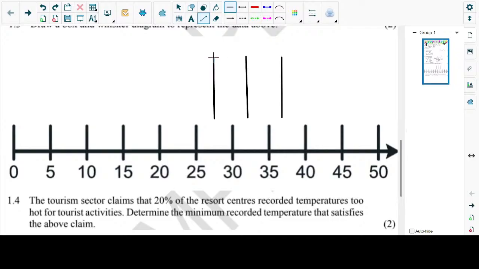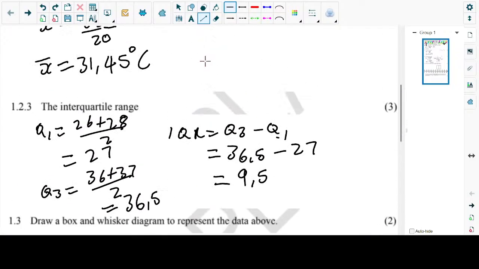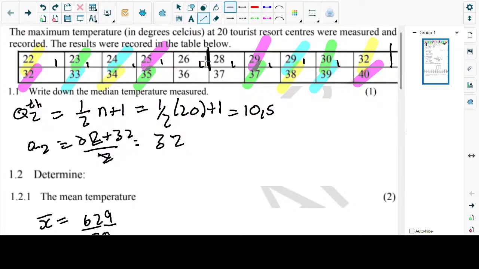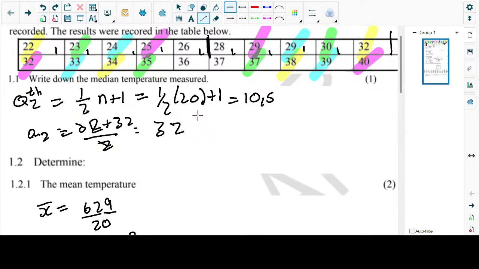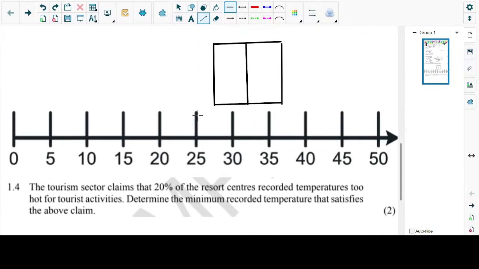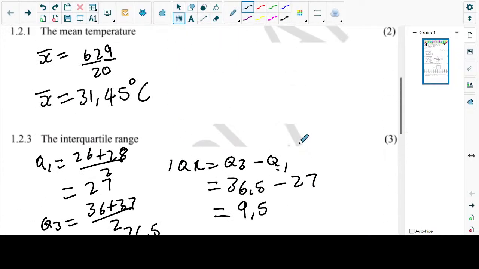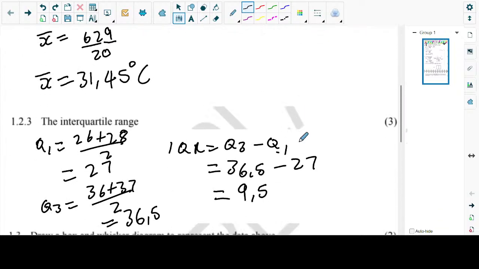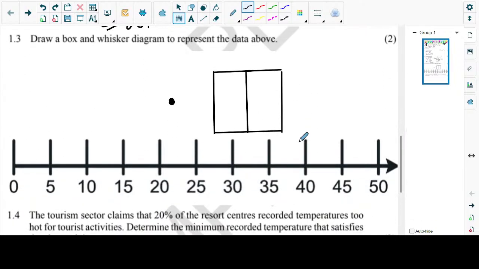Okay, so then we're going to connect our box. Box connected successfully. Now we're going to need our whiskers. The whiskers give min and max. Our minimum is 22, and our max is 40. So it's going to be straight on the line. Okay, so then 40 is here.